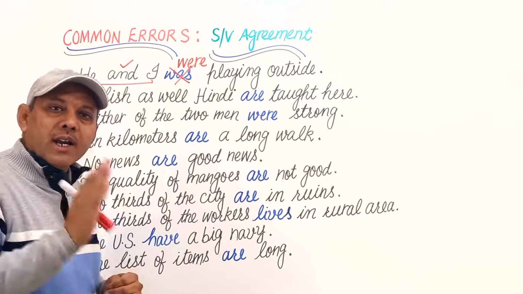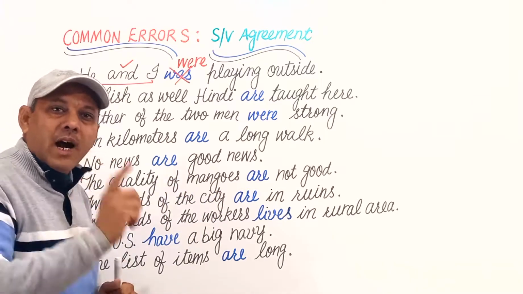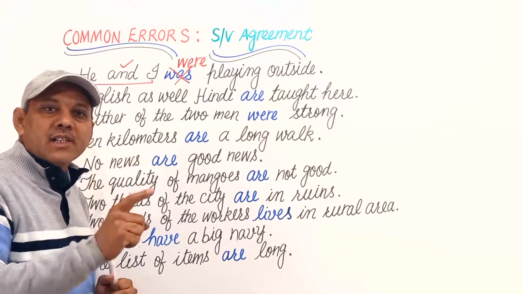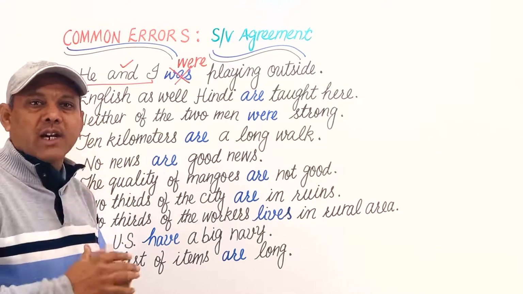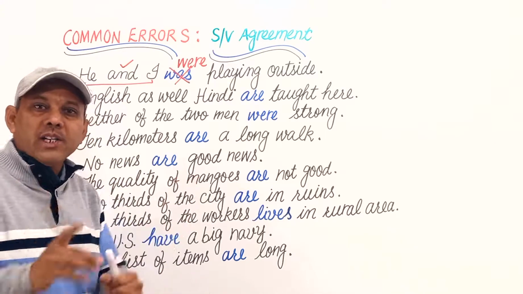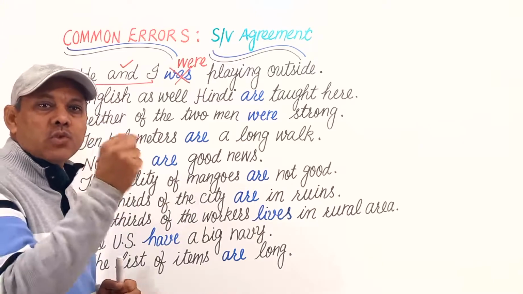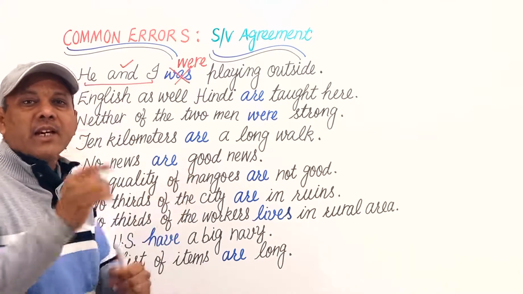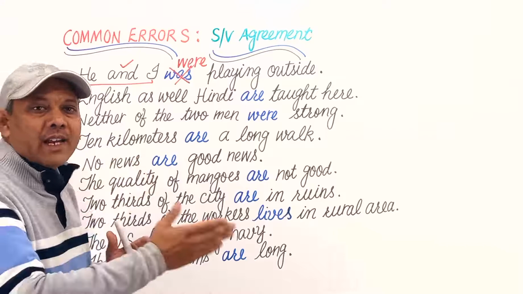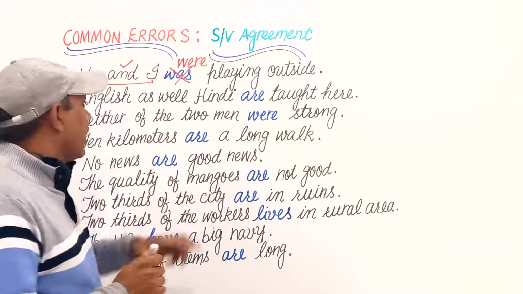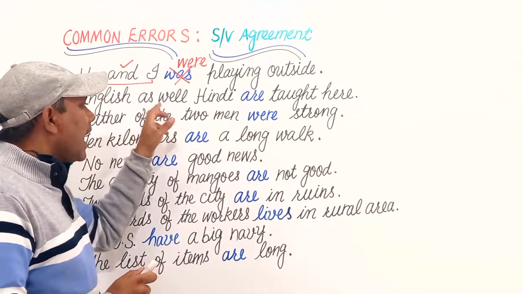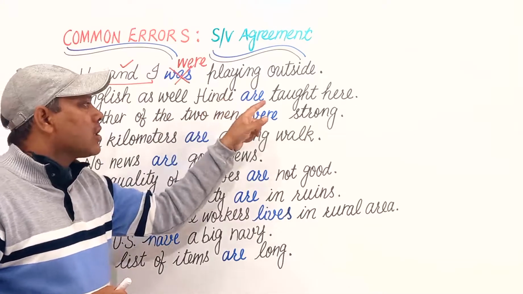लेकिन हम गलती कहां करते हैं? हम गलती करते हैं किसी सेंटेंस के ट्रू सब्जेक्ट को फाइंड आउट करने में। First of all, you have to find out the true subject and then use the word agreeing to the subject. Next is English as well as Hindi are taught here.